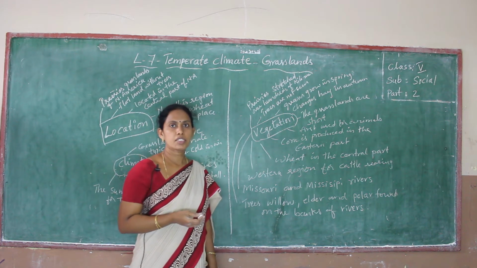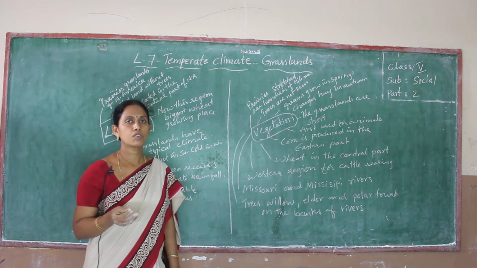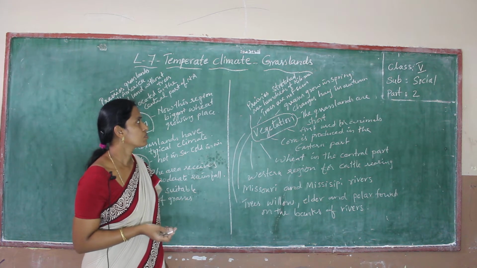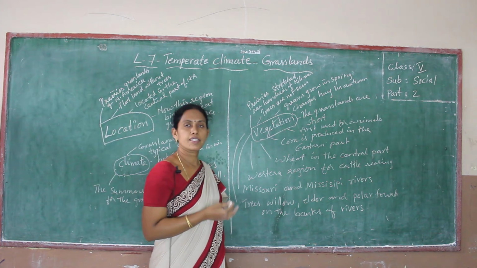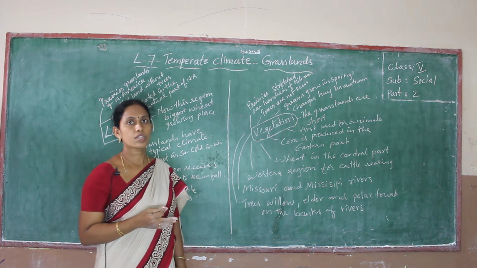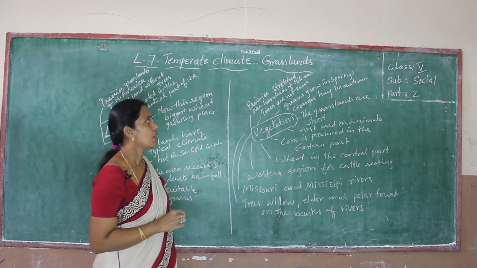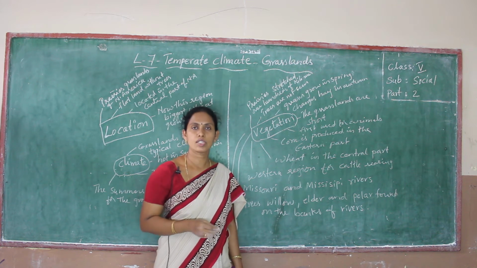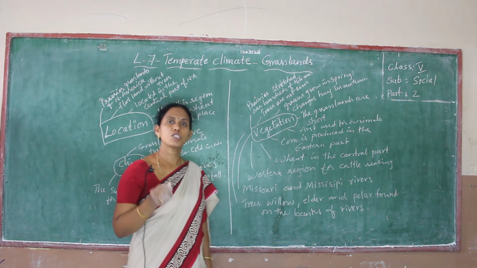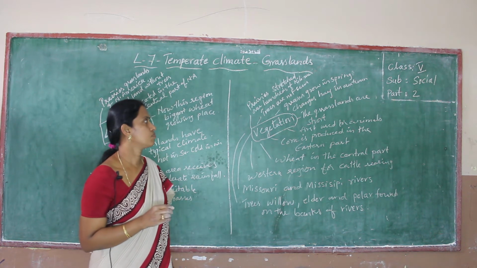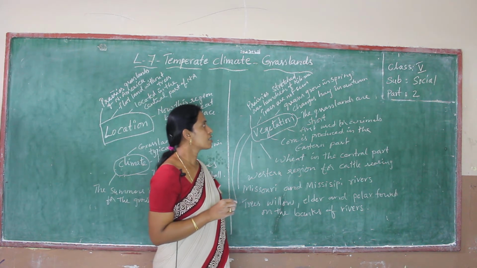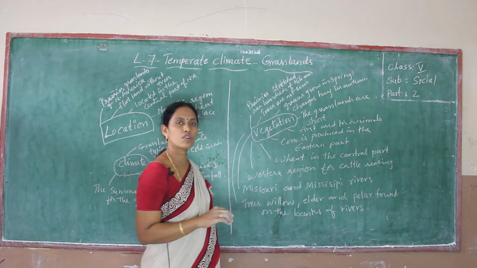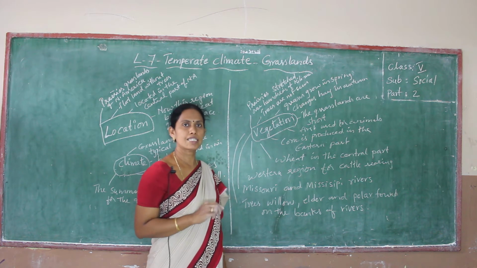Can we see trees in that region? No, we can't see trees. Only grass we can see. This grass grows in spring season and changes into hay in autumn season. The grasses are very short and grow in clusters.